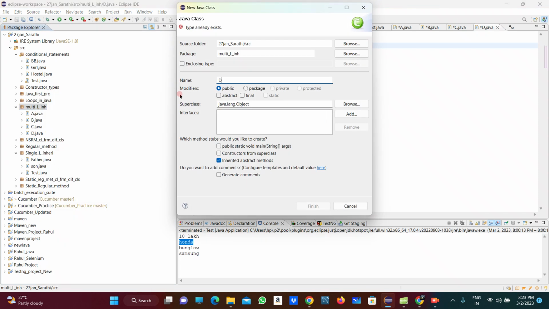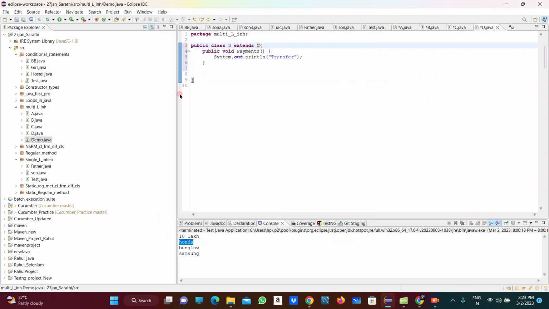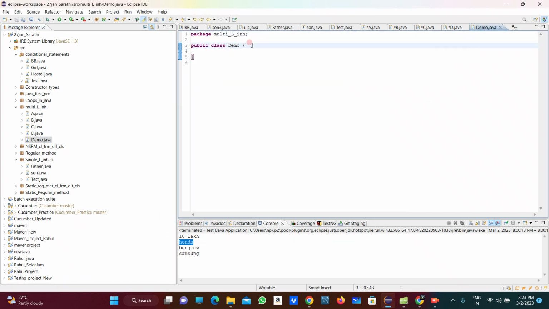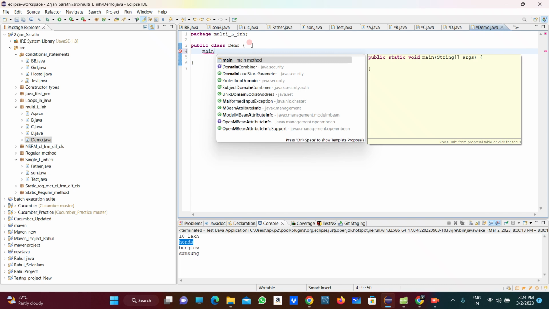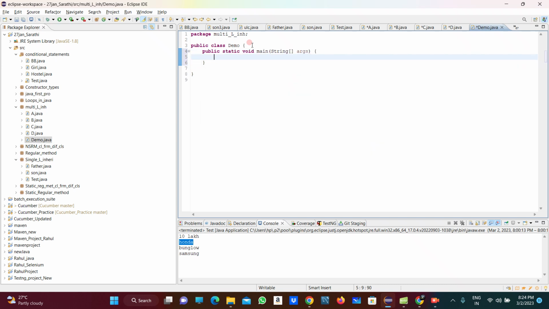That class name is demo. In that class we are taking the main method, right? Because we have to execute that program, right?